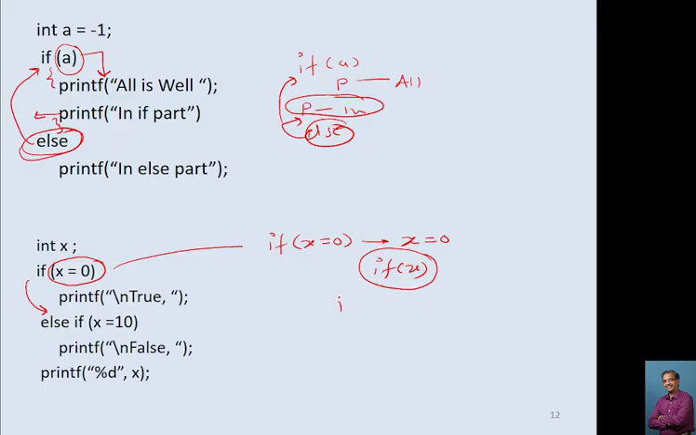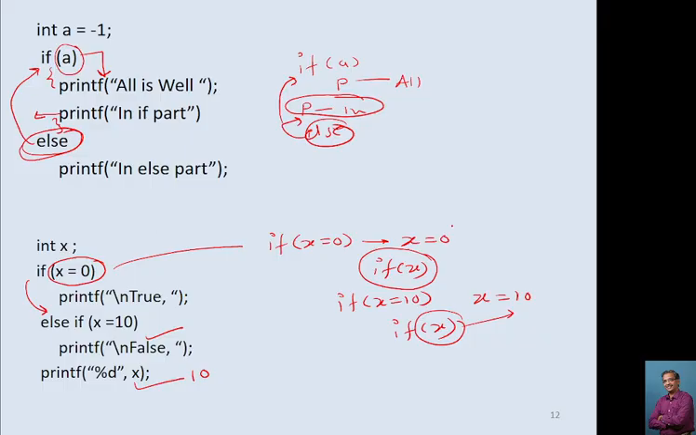In else again we have if x is equal to 10. So first of all it assigns value 10 to the x, and then this becomes if x. So this is a non-zero. Yes, this is a non-zero. So it will go to the printf. It will print false. Then it comes here, print value of x. This will print value of x as 10.